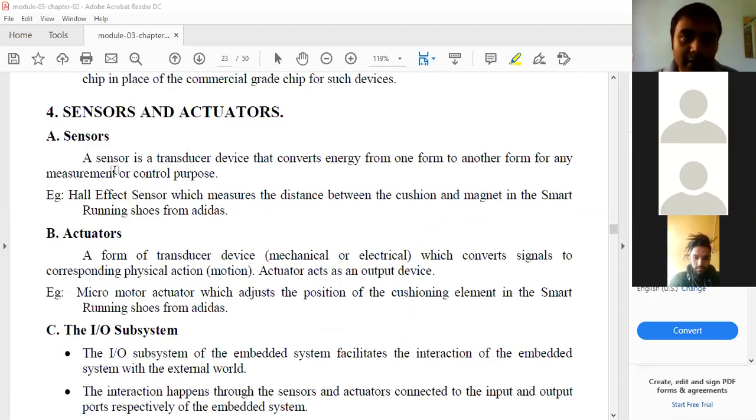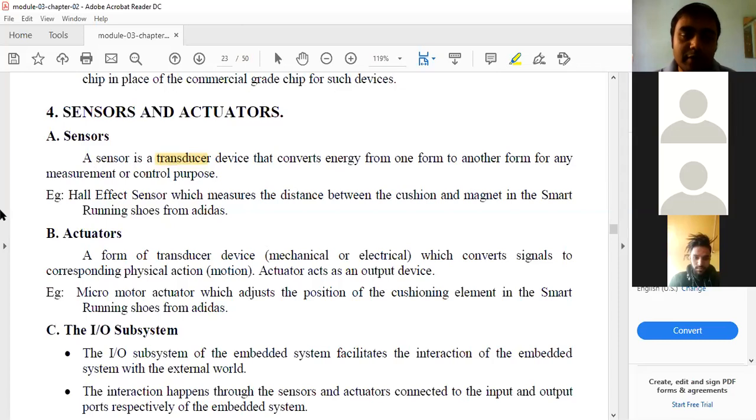A sensor is a transducer. What do you mean by transducer? Transducer means transmitter and also producer. A sensor is a transducer device that converts energy from one form to another form for any measurement or control purpose. We'll give an example.